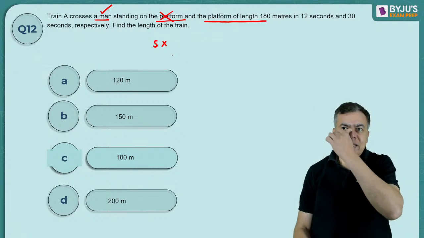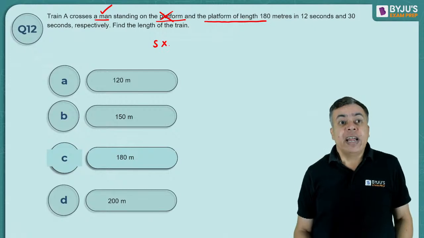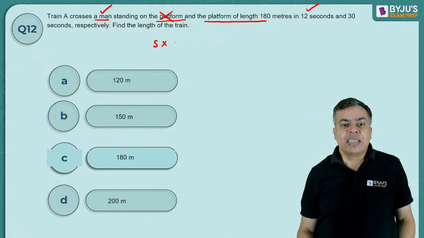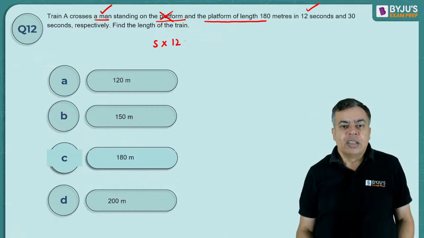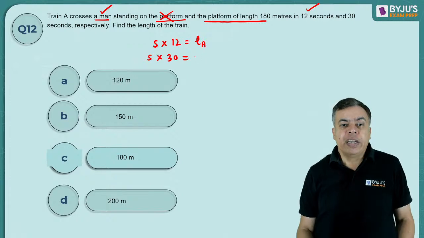Okay, Ananya, you can see that video again. Okay, just focus on this question first. When a train is crossing a man, it is crossing its own length. So the train crossing the man in 12 seconds, okay, this is the length of the train, length of train A. And when the train is crossing the platform in 30 seconds, it is crossing the length of the platform and the length of the train.